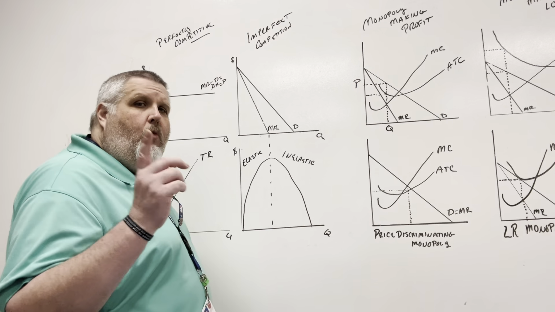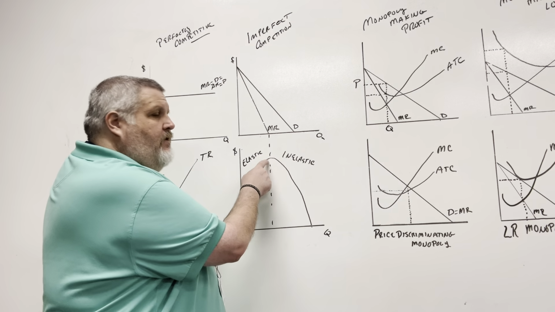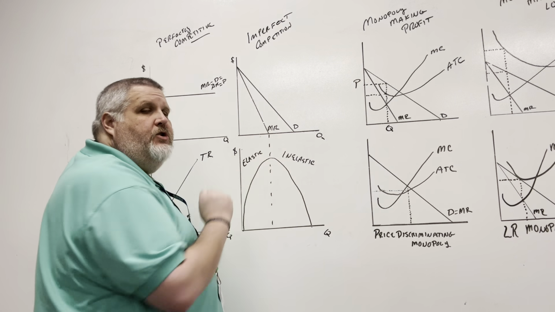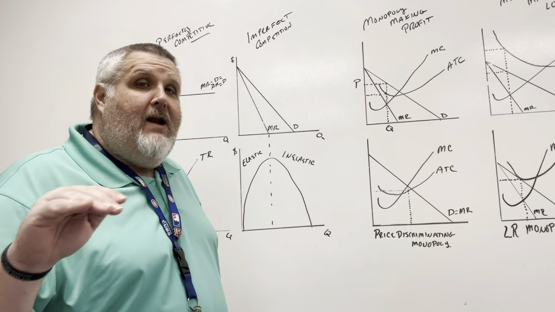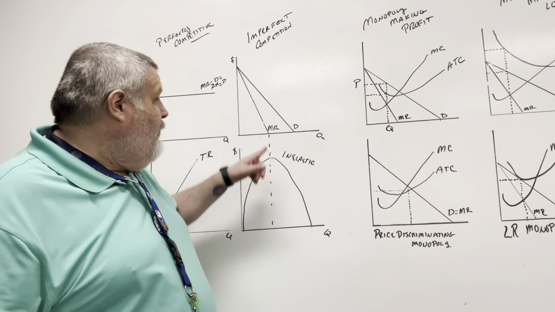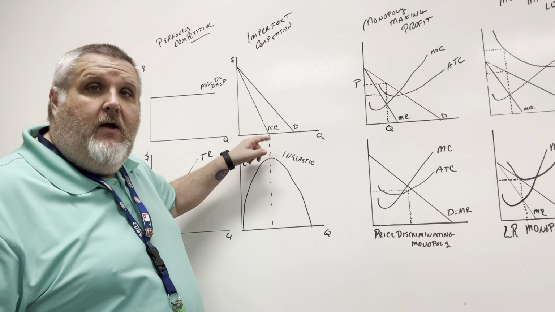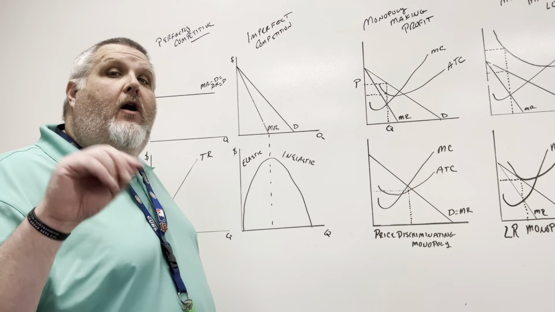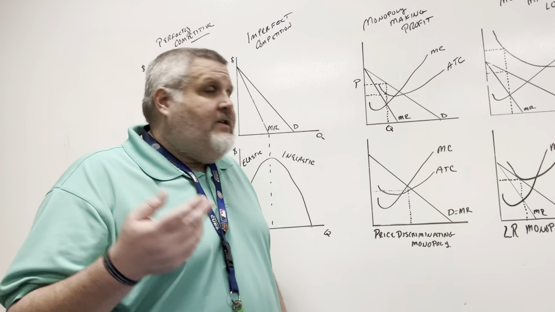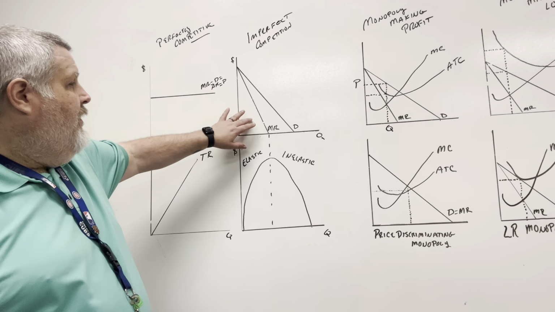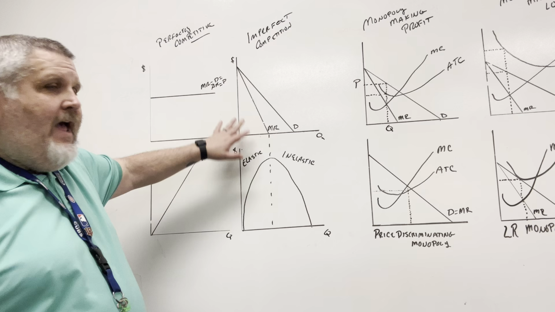And so now what we want to look at is that our total revenue is at its maximum where marginal revenue is at 0. Now, that does not mean that we should be operating at that point, correct? We want to operate where our MR equals MC, just like we've been doing all along. But that's kind of the basics here of why our lines look the way they do and what's happening here.